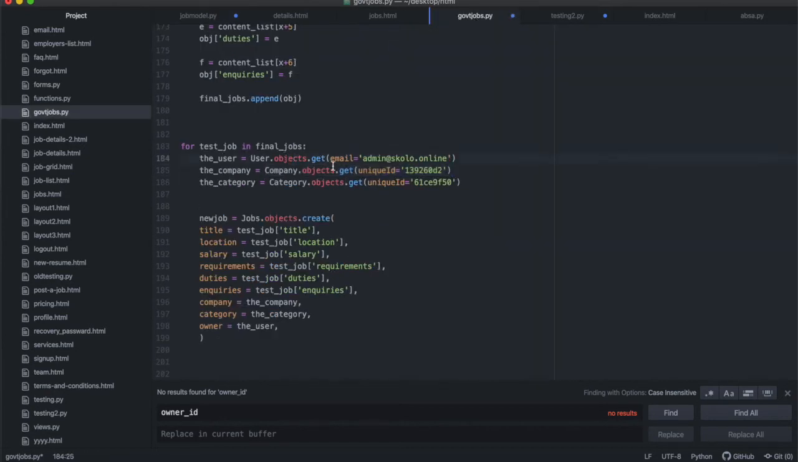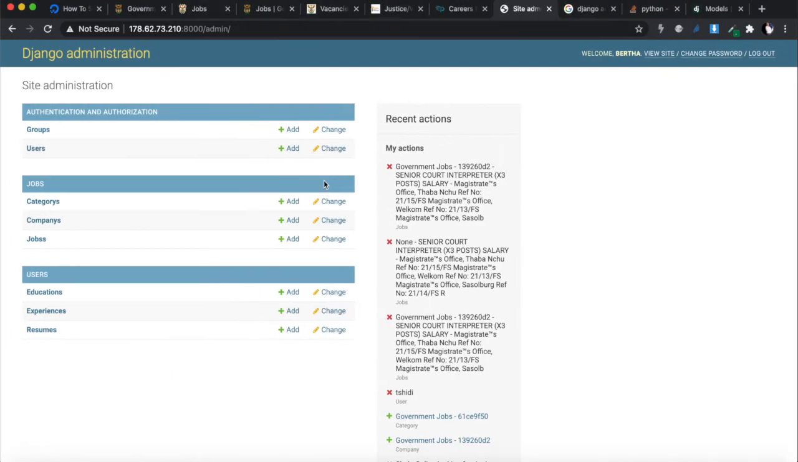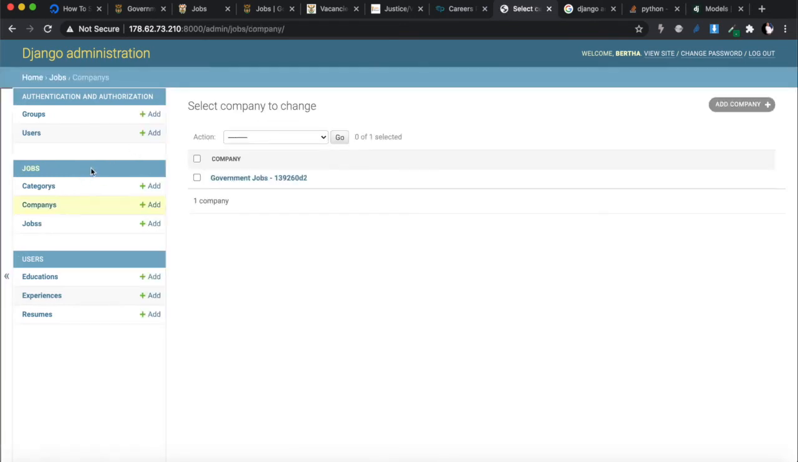All right, we have to get these things and then create them, which means that before we can proceed, we need to know what user we're working with. And I'm going to just use myself as the admin of Scholar Online. I'm going to be the user that's creating this job. All right. And then the company and category, but we hadn't created a company or category before, right? So off camera, while I was testing this, I went to companies and categories.